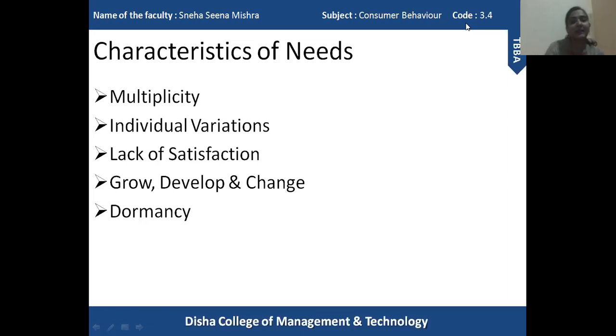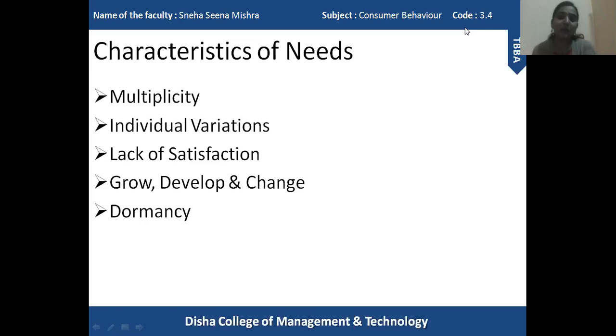The last characteristic of need is dormancy. Here it says that needs are usually dormant. Dormant means they stay there. The needs are still part of our life, but they are remaining dormant. They are not active. And these dormant needs become active when we come into contact with different elements, when we come into contact with surroundings, when we are part of a group, or even when we watch TV.